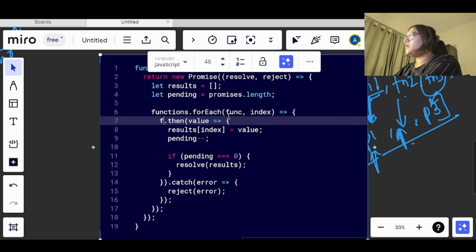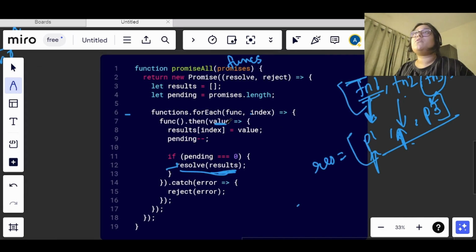So we will call a function, and we had been told that this function does not take an argument. So we don't need to send any argument, we just need to call this function, and if it is getting resolved, it will return some value. This value that we are getting here, we will assign it in the result, right? Now we are getting something, so we will reduce this value of pending by 1.